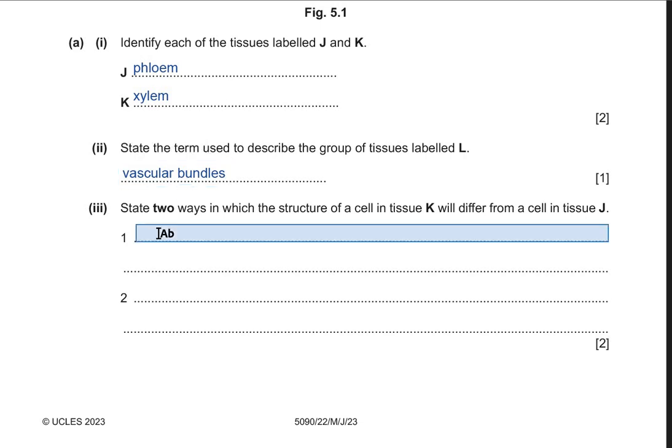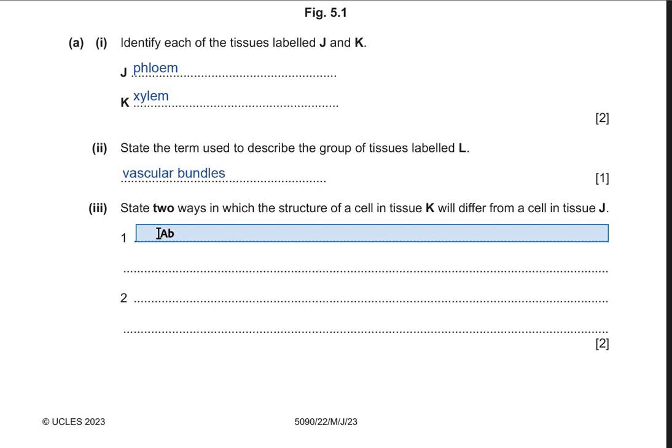So there are a lot of differences, like xylem is a continuous tube without any sieve plates, and xylem is a dead tissue having lignified cell walls, and xylem does not carry any cell organelles. Unlike phloem, which carries sieve plates and a lot of cytoplasm, it carries companion cells, mitochondria, and a nucleus.